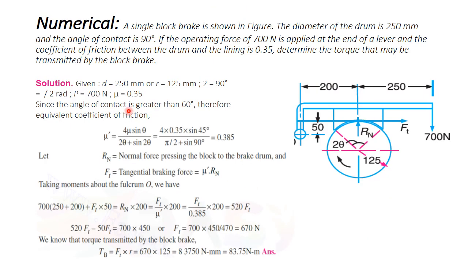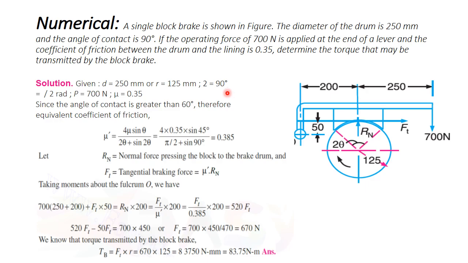Here I will discuss a numerical related to a pivoted block brake, a single block brake shown in the figure here. The diameter of the drum is 250 mm. The angle of contact 2 theta is equal to 90 degrees.